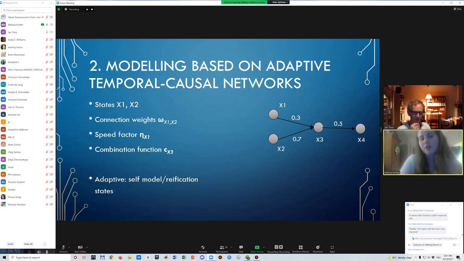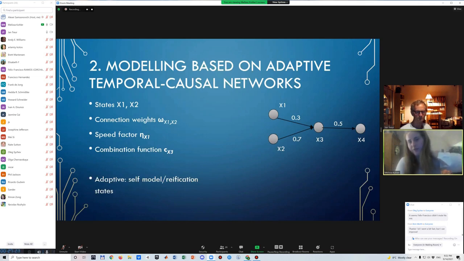A combination factor for every state also indicates how the individual incoming connections impact that state together, creating an aggregated impact for that state. These states have different values between 0 and 1 that change throughout time depending on the incoming connections and their initial values.